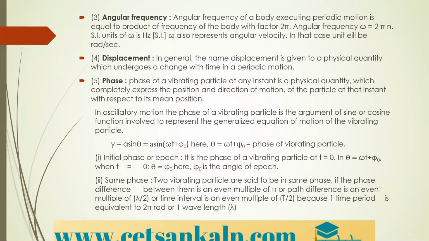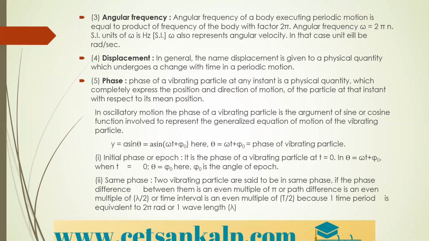So phase is a physical quantity which completely expresses, in that instant of time, the position and direction of the body. In oscillatory motion, the phase of a vibrating particle is the argument of the sine or cosine function which is involved to represent the generalized equation of motion.